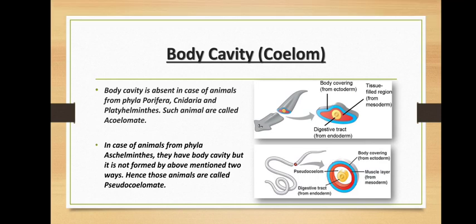In case of animals from phylum Aschelminths, they have body cavity, but it is not formed by the above mentioned 2 ways, right? One way is where the coelom is entirely lined with mesoderm, and another is where it is not lined completely with mesoderm. So these are called pseudocoelomates.